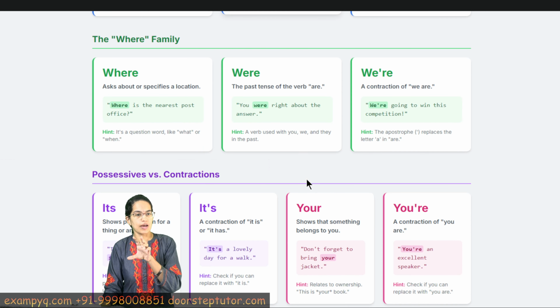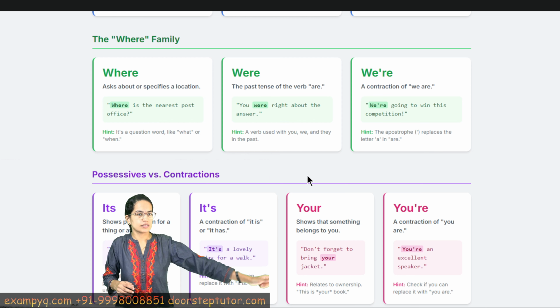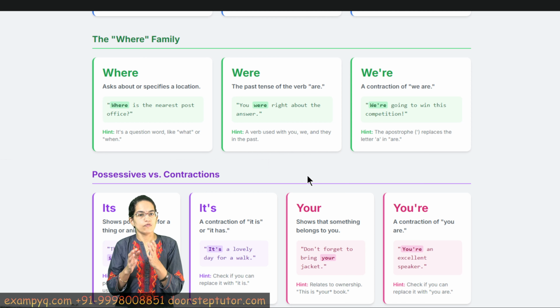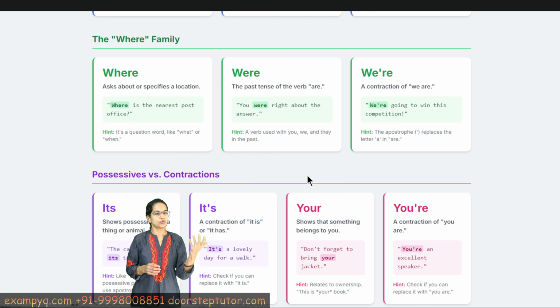Similarly, we have the 'where' family, and 'it's' and 'its', 'your' and 'you're'. So 'where' is where, again it's the location, so it specifies where are you, where is the car parked, and so on. 'Were' is the past tense of 'are'. So you were about to answer in the class, you were about to go out, so that is 'were'. And 'we're', that's the contraction for 'we are', and this is we're going to take part in the competition, we're going out for a lunch, and so on.